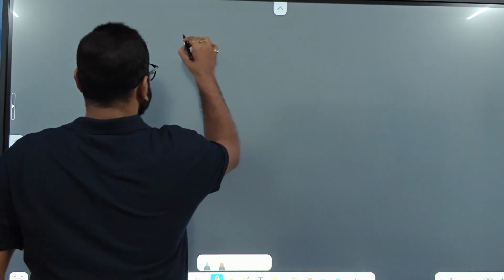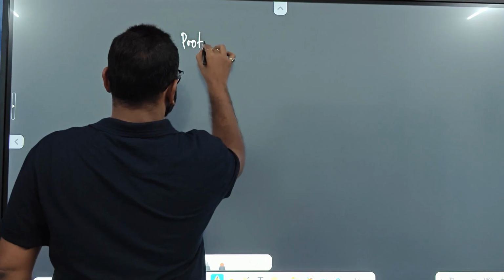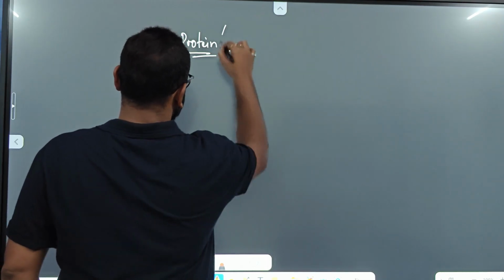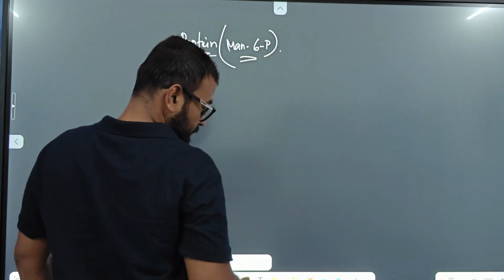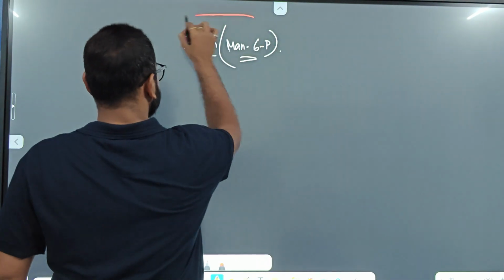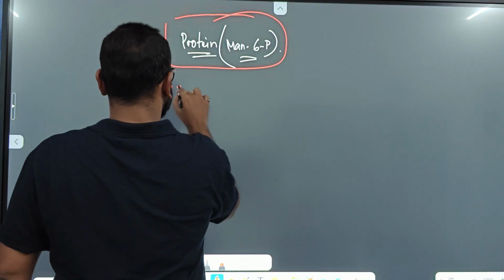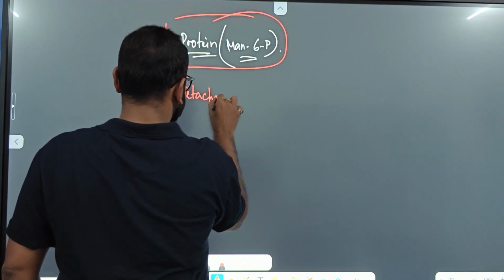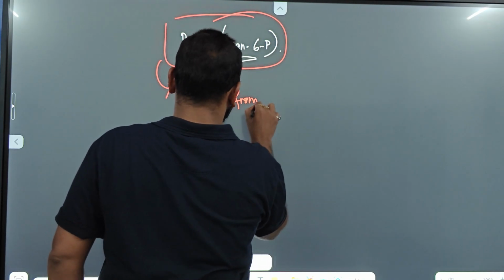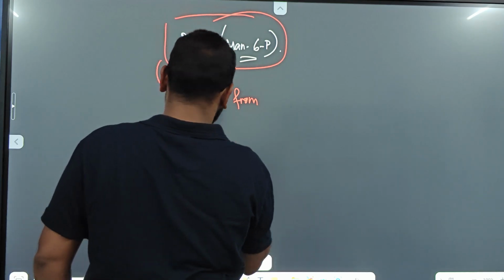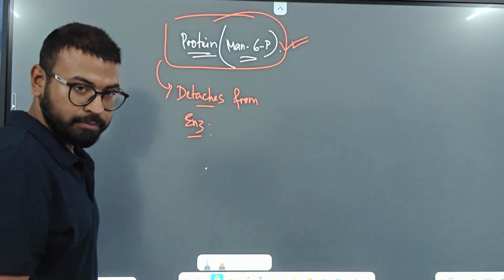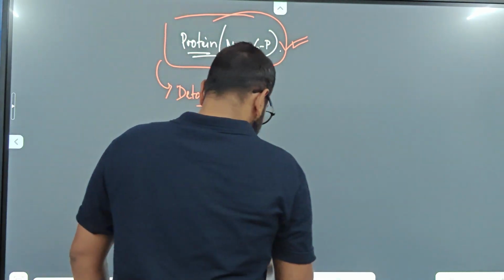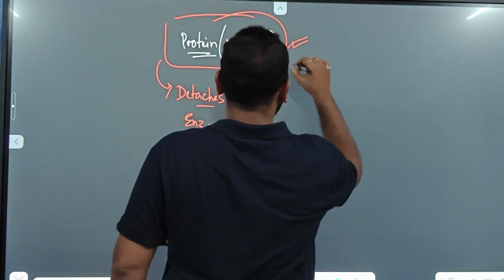Now this protein, which has mannose 6-phosphate, after its formation, detaches from the enzyme N-acetylglucosamine phosphotransferase. So this protein is now free.